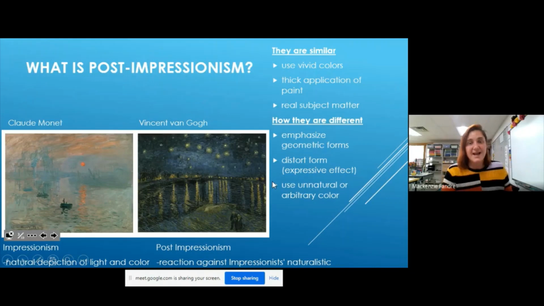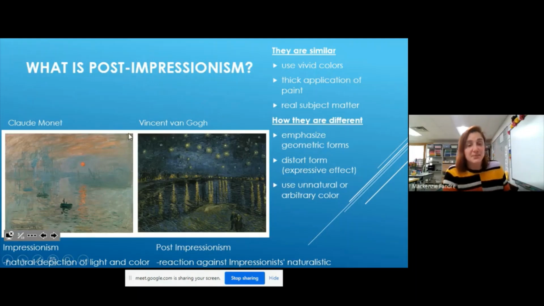All right. And another thing that's a little different from Post-Impressionism is the fact that they used unnatural or arbitrary colors, so not realistic necessarily, all right? We know that the stars in the sky are little tiny blips of white, but you can even see in Van Gogh's painting right here that they look like they're glowing and they're big and they're yellow, so they made them a little bit more not realistic, all right?